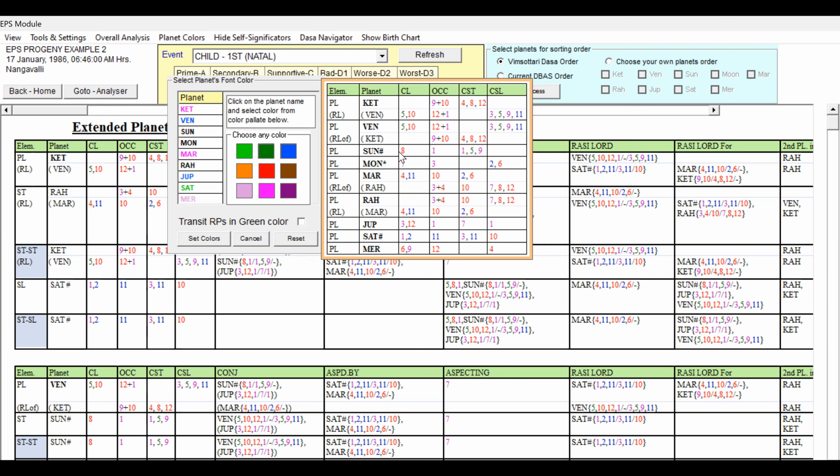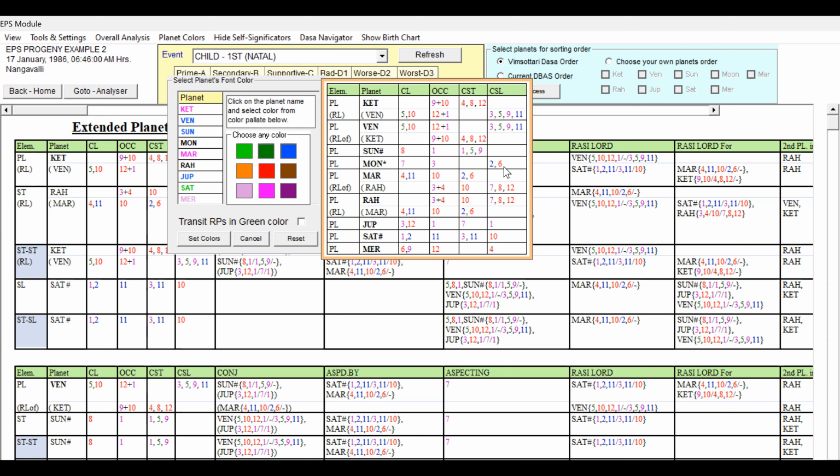And the Sun planet. Sun is 8th lord occupying Lagna and 159. This is very good, 159. And being the 8th lord, it is indicating some weakness, but still 8th lord, 159 is good. We can give blue color. Blue, it has got some weakness. That's all. And Moon, 7th lord occupying 3rd house and 2, 6 cuspal sublord.